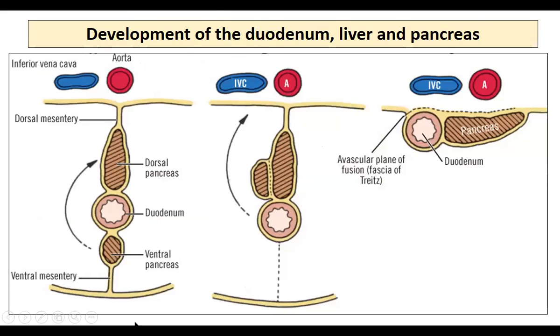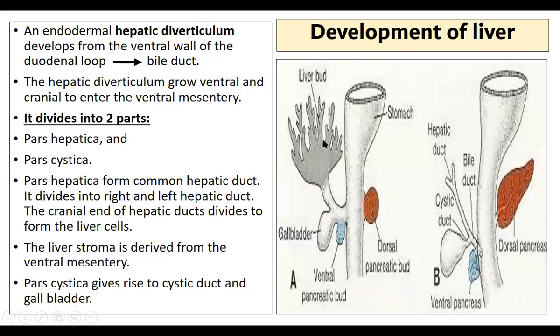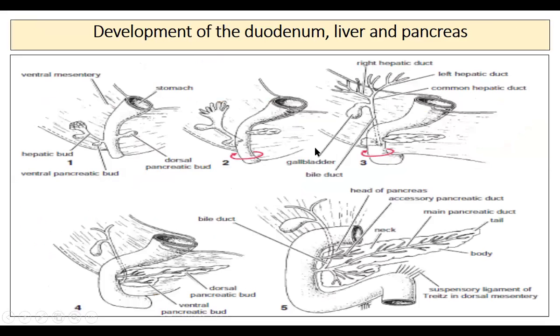So the liver will develop in the ventral mesentery. It is divided into two parts, pars hepatica and pars cystica. If you see here, there will be two parts initially. Pars hepatica, this part, and this will be the pars cystica.